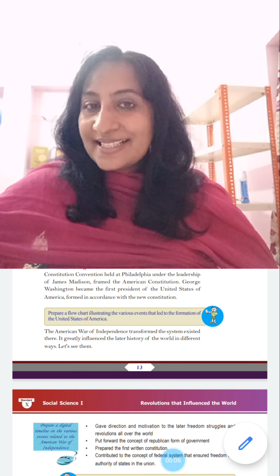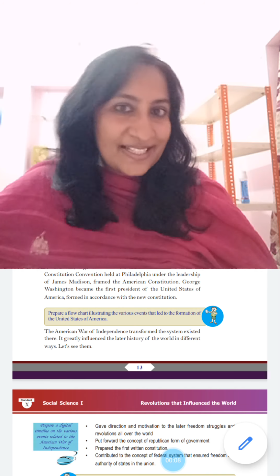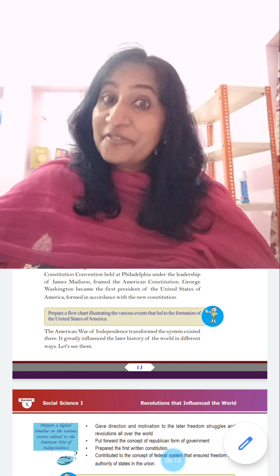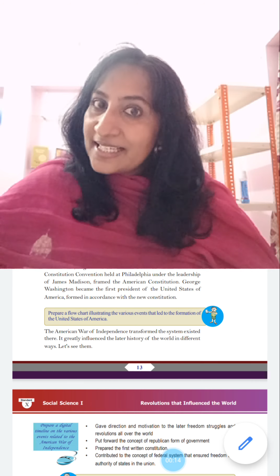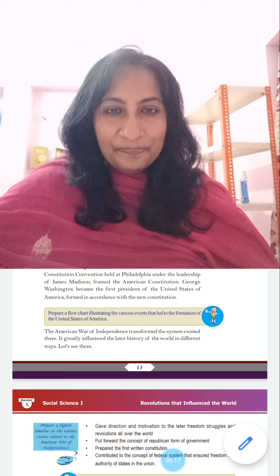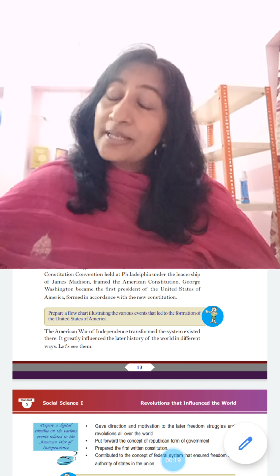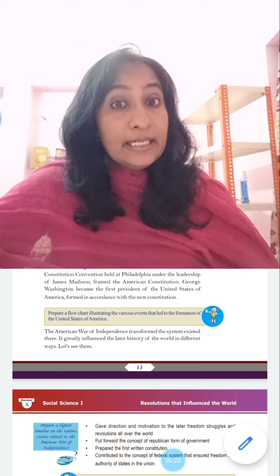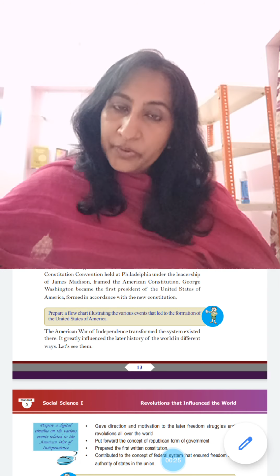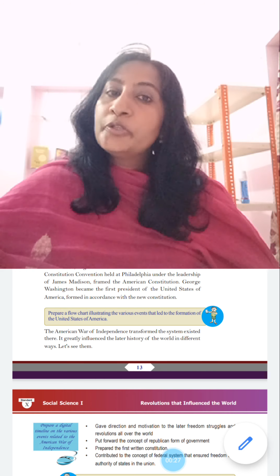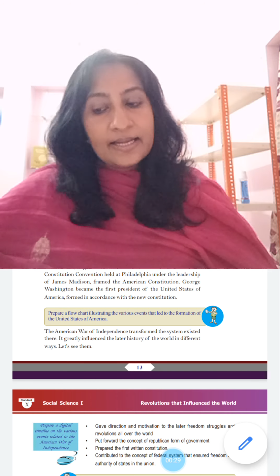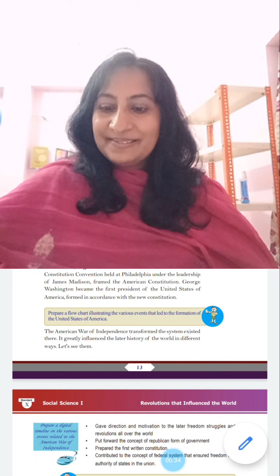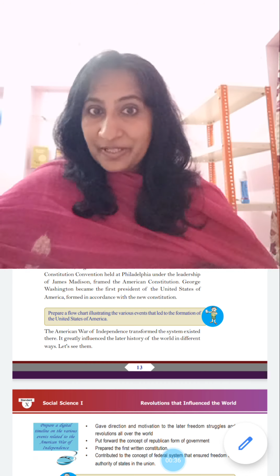Here I selected the SCERT 10th Standard Social Science first textbook. The topic I'm going to read is the American War of Independence from the first chapter, Revolutions that Influenced the World. This will definitely help those children who do not have a textbook and those who have health issues for reading an e-textbook through their mobile phone and computer. This also helps you to understand the topic thoroughly, get a lot of vocabulary and improve your communication skill. Let's see the American War of Independence.